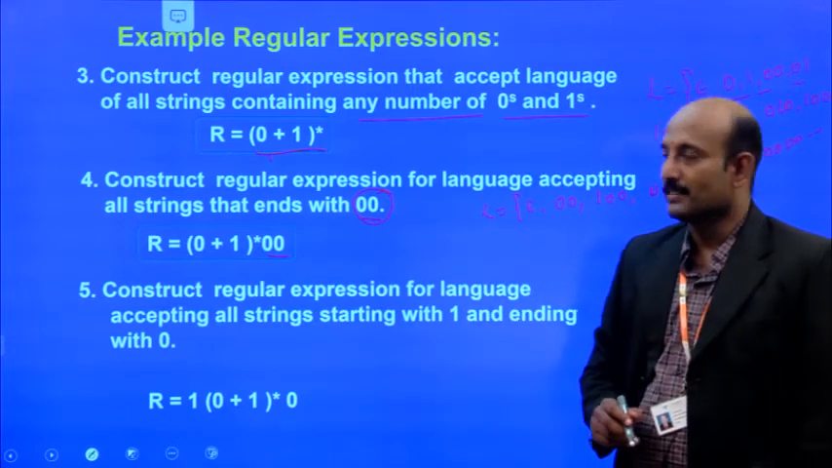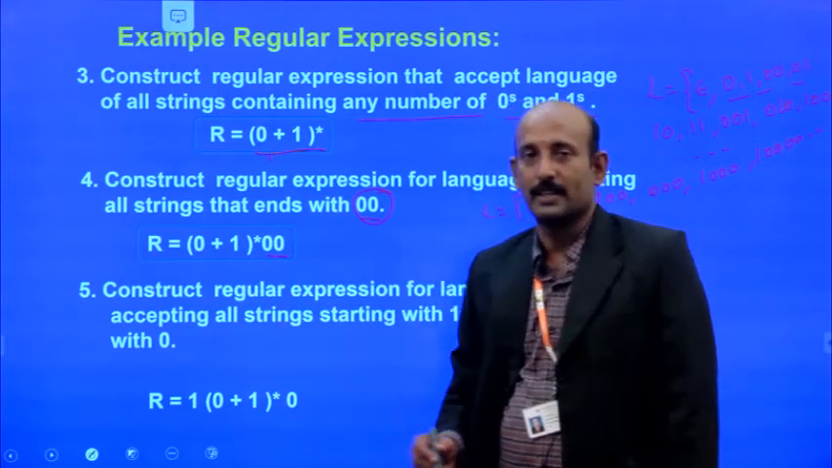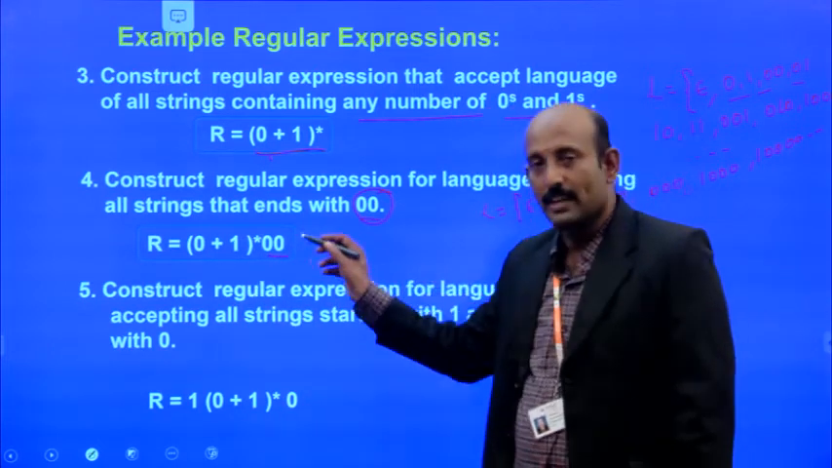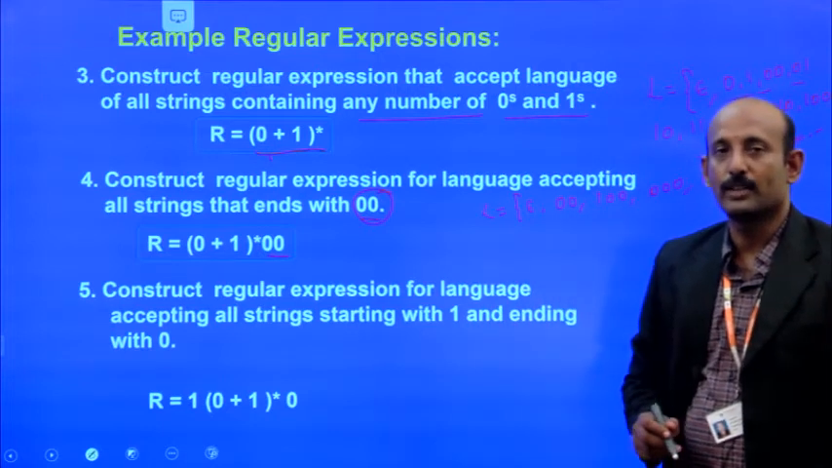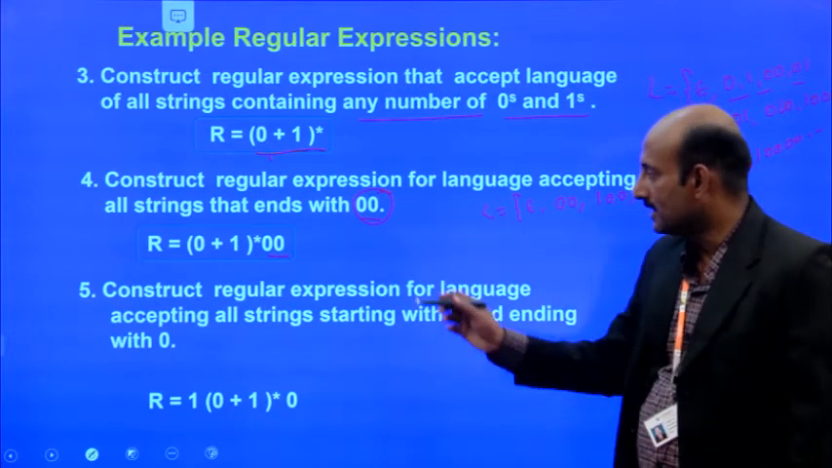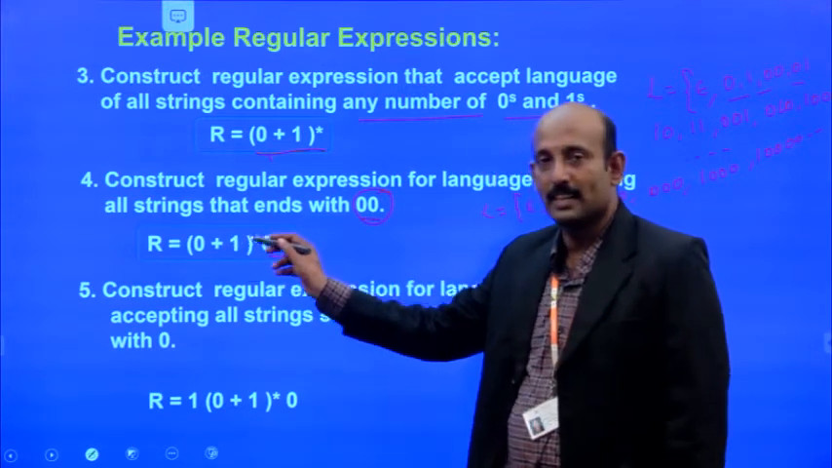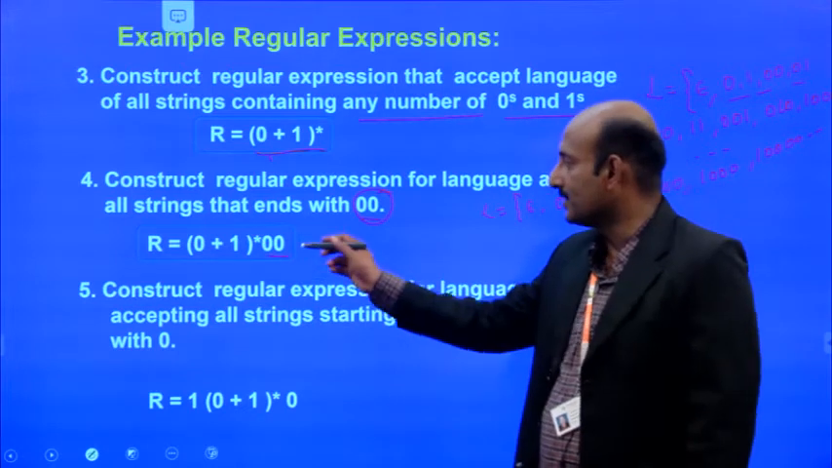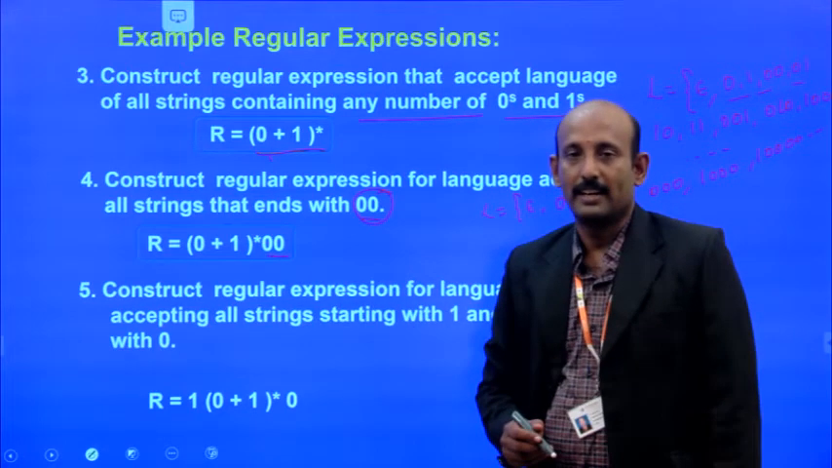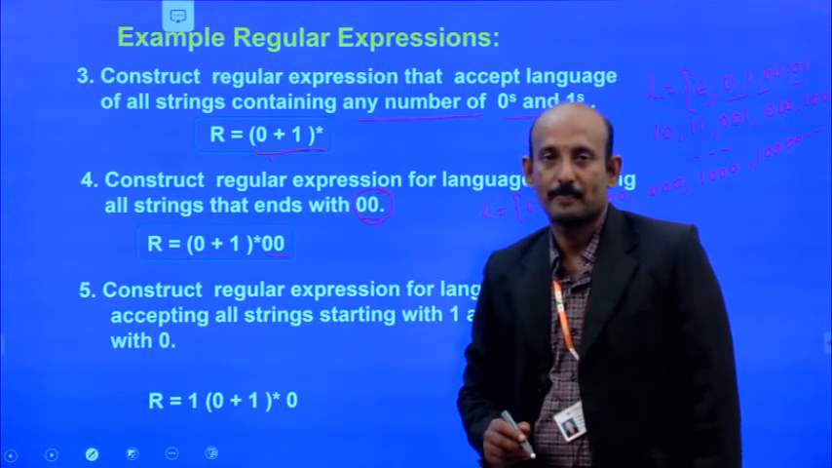So what we can understand from this, (0+1)* is one regular expression and 00 is another regular expression. So we can go for the concatenation of two regular expressions. I mean (0+1)* is one regular expression and 00 is another one. So we can write it like this.